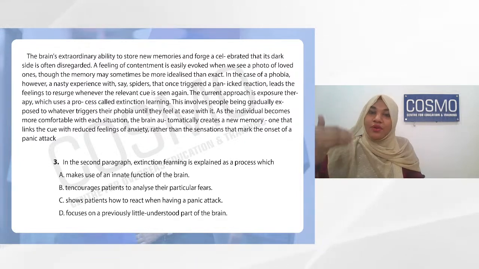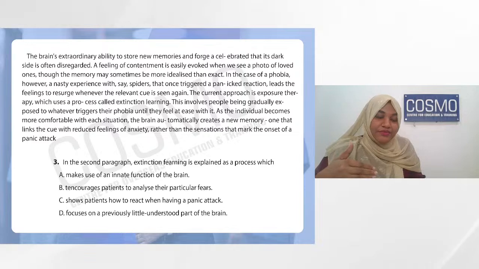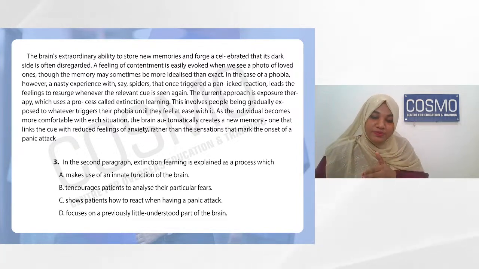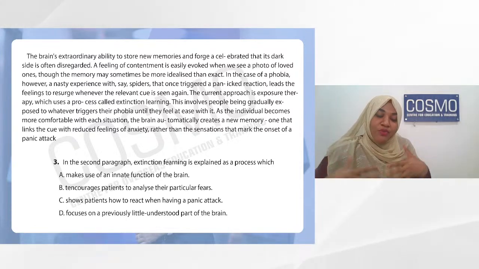So you don't have to read the whole passage, you just have to read from the 6th line, that is, the current approach is exposure therapy, which uses a process called extinction learning. This involves people being gradually exposed. Gradually means slowly being exposed to whatever triggers their phobia until they feel safe with it. So as the individual becomes more and more comfortable with each situation, the brain automatically